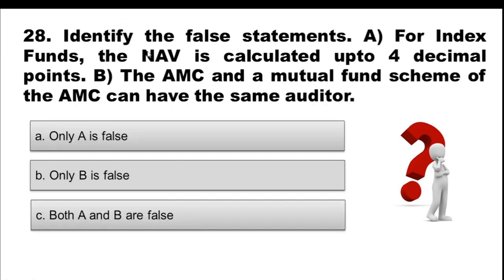Coming to question 28, identify the false statements. Statement A, for index funds, the NAV is calculated up to 4 decimal points. Statement B, the AMC and a mutual fund scheme of the AMC can have the same auditor. Option A, only A is false. Option B, only B is false. Option C, both A and B are false. So you have to identify the false statements. Choose the correct option.